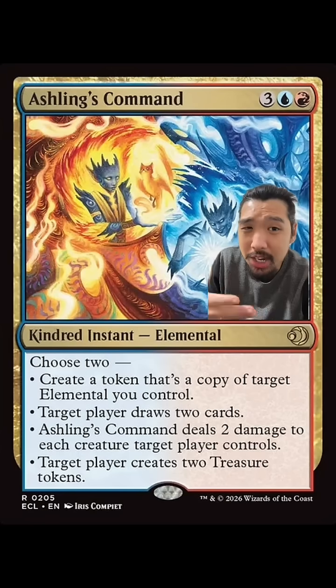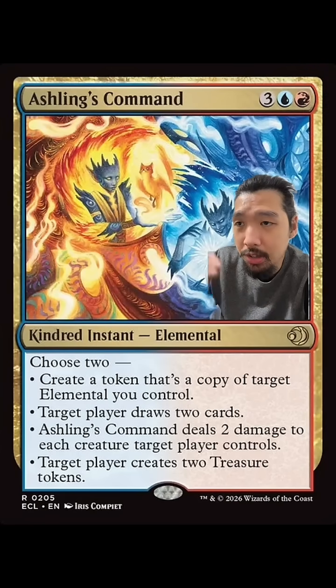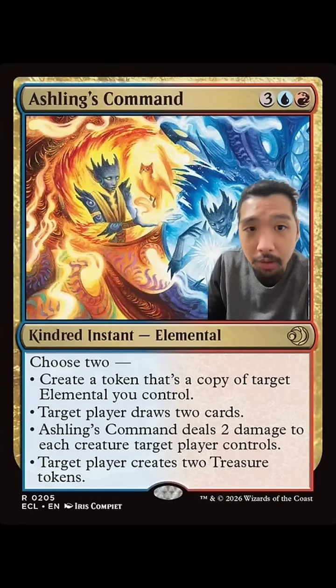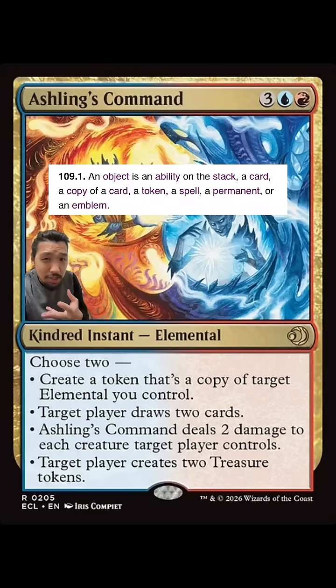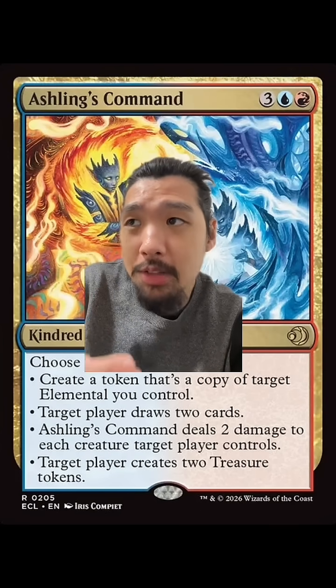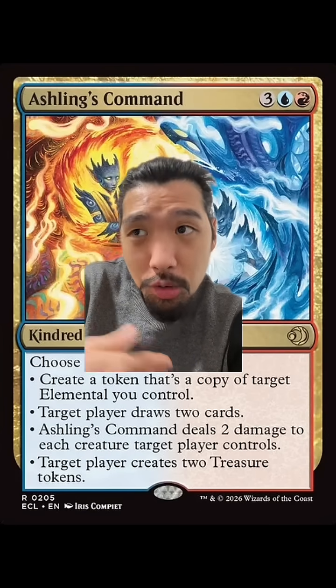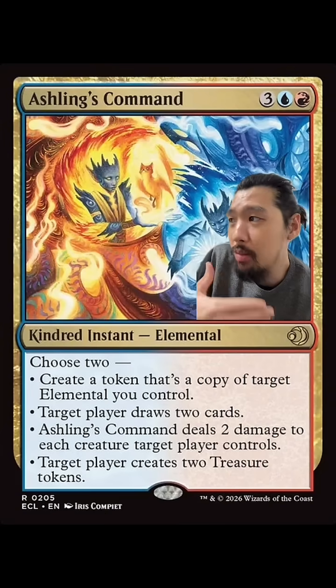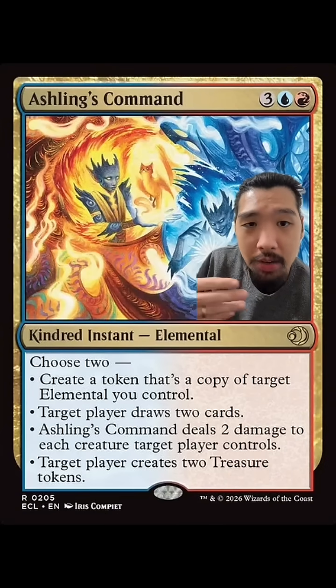And currently, there isn't exactly a term that can cover something that's on the stack and anything on the battlefield without leaving something out. I guess theoretically, they could use the word object, but that would open it up to abilities and emblems. But what's more likely is that they would specify spell or permanent and that you create a token of the permanent. But yeah, anytime you see just the type and there's no mention of any zones, it's just referring to a permanent of that type.